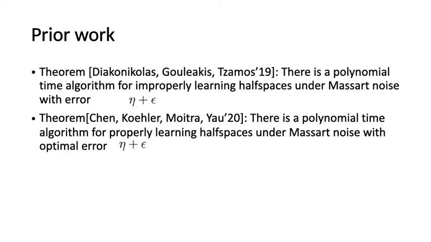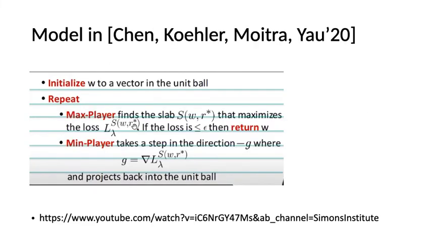So for the prior work, we can see that the scientists discovered an improper learner and a proper learner of half-spaces under optimal error. In this presentation, I'll introduce the proper learner algorithm, and their idea is to use a min player to find the hypothesis W and a max player to find the region where the min player is doing poorly. The max player will reweight the poorly performed region. Therefore, they can find the optimal hypothesis.